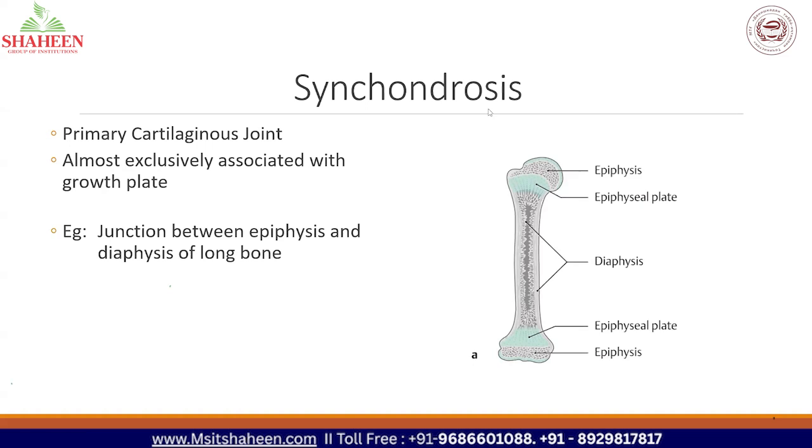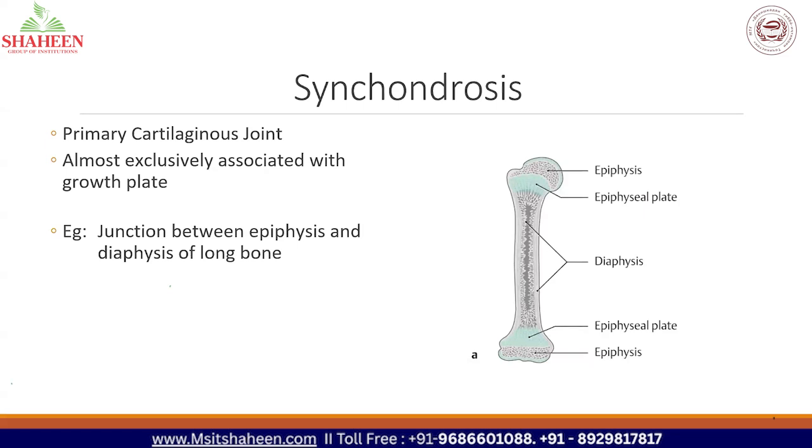What will happen to the synchondrosis? It can ossify and form a bone. When a person matures, after puberty, most of the bones are fused and most of the growth plates are converted into bone. So what is the peculiarity of synchondrosis? Even though it is formed by cartilage, it can ossify and form a bone.